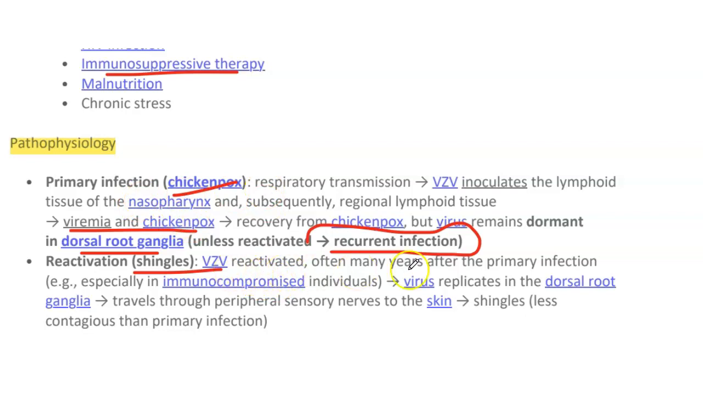VZV is reactivated often many years after the primary infection, especially in immunocompromised individuals. The virus replicates in the dorsal root ganglia, travels through the peripheral sensory nerves to the skin, and leads to shingles.